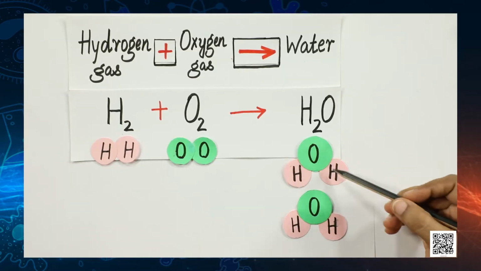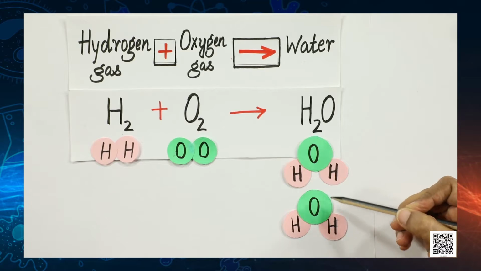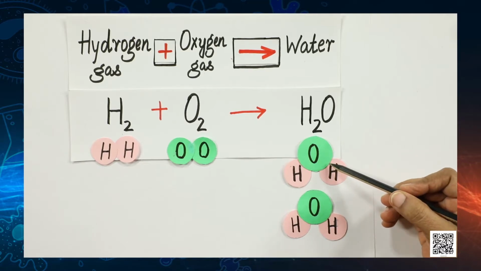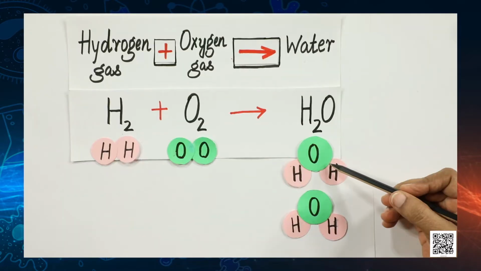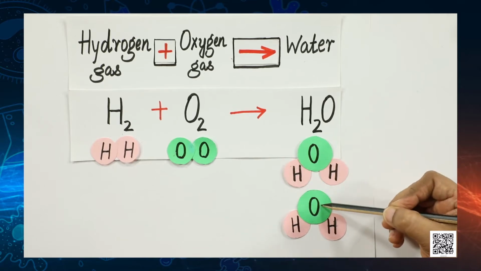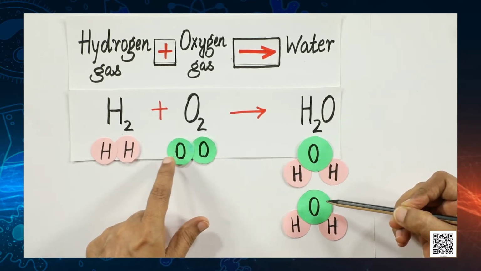So, here we go. Here we have added another molecule of water, but now what has happened? Okay, by doing so, we have balanced the oxygen atoms. See, you can count and see yourself. But what has happened to the hydrogen atoms? Now, on the right hand side, hydrogen atoms have become 1, 2, 3, 4, but on the left hand side, we have got only 2 atoms of hydrogen.